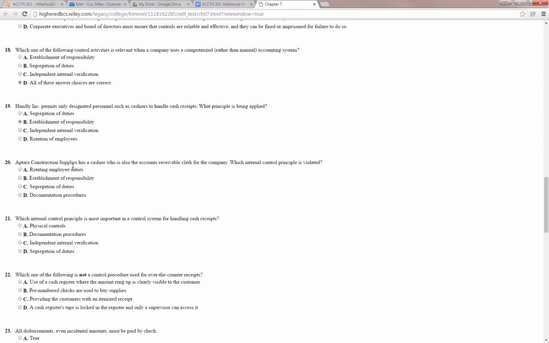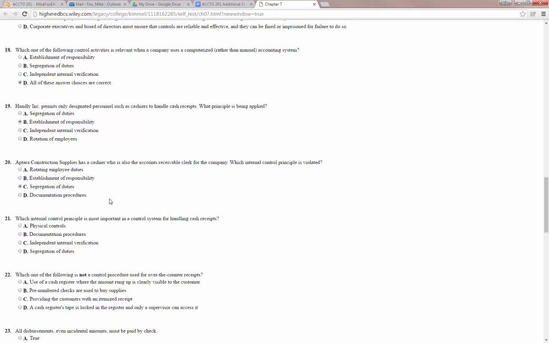All right, Aptera Construction Supplies has a cashier who is also an accounts receivable clerk for the company. Which internal control principle is violated? So this one is going to be, it's not rotating employee duties, it's not documenting. So it's either establishment of responsibility or segregation of duties.